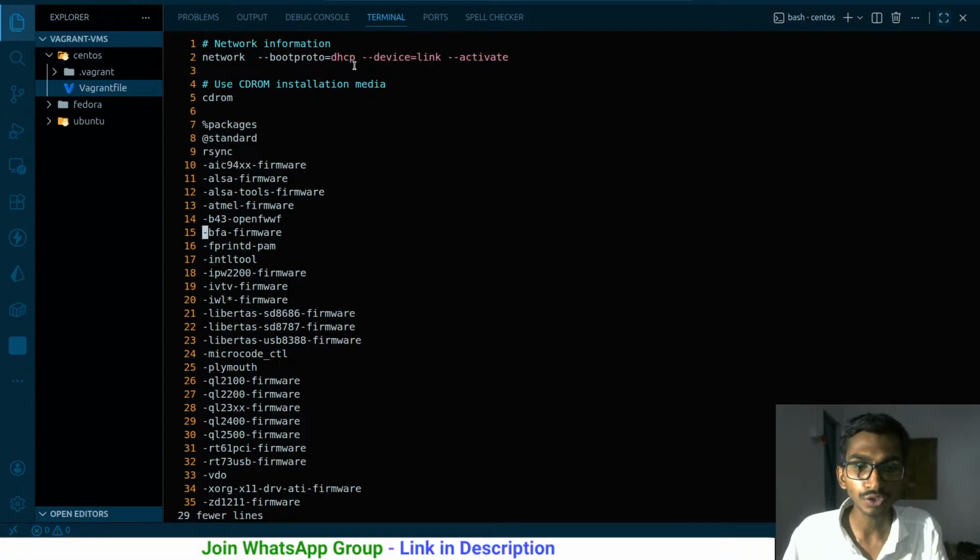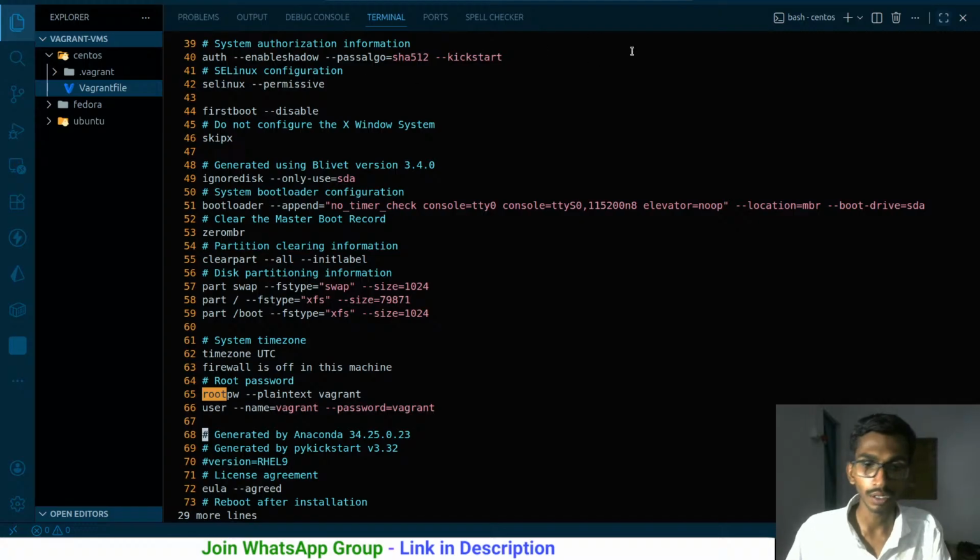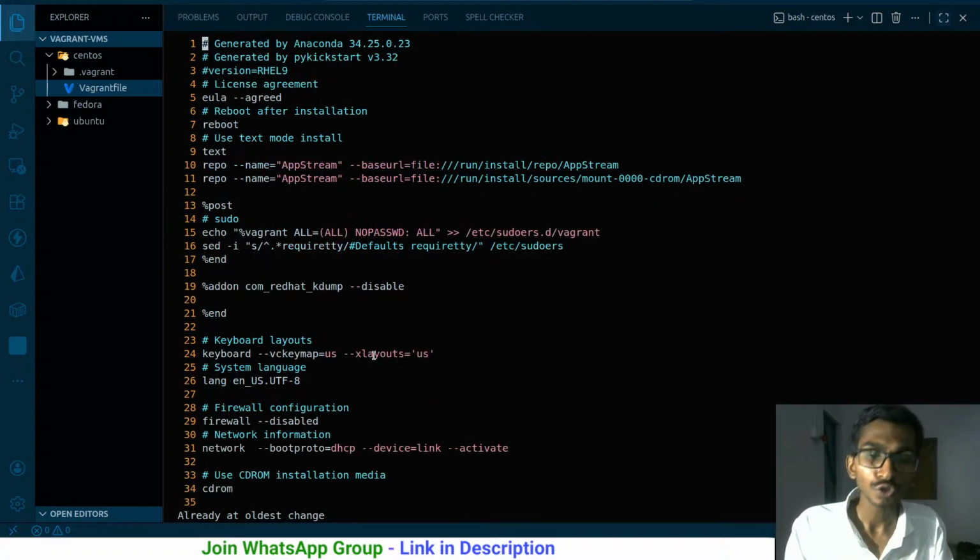Suppose I want to paste them here. Let me go to the last. So what will I do? Shift G, capital G will bring me to the last. And if I want to paste, small p is used for pasting one level below, and capital P pastes one level above. So let me simply click p, and it has pasted everything over here. Again, let me undo. So we even know how to delete and cut things.